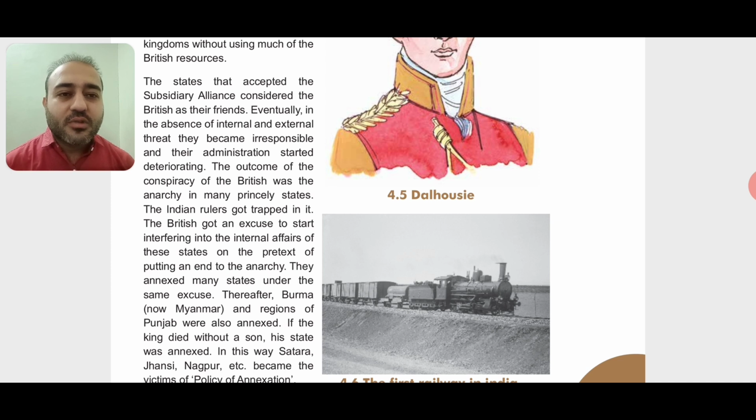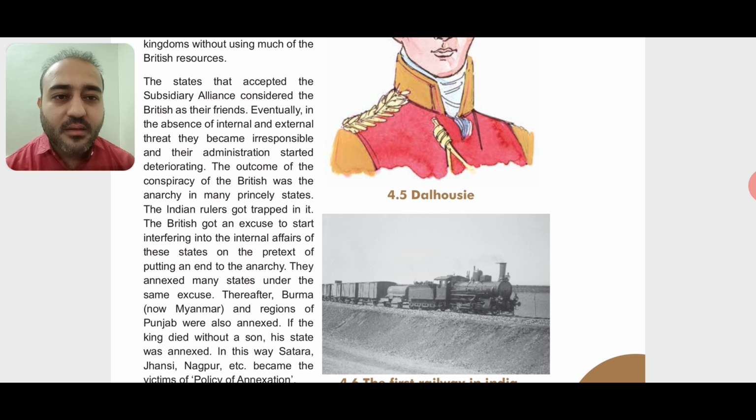That means everything was out of control, just because there was no one to manage the kingdom, right? And the Britishers took the advantage of it. They started interfering, saying that no one was there to manage the kingdom, so they took over the charge and they themselves started taking control of the kingdom.